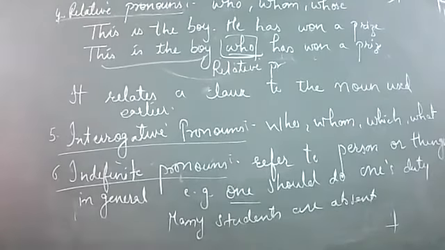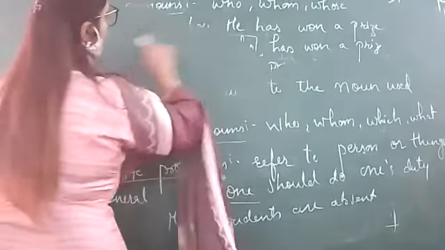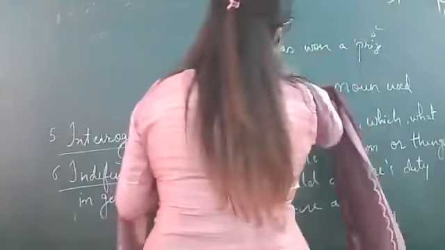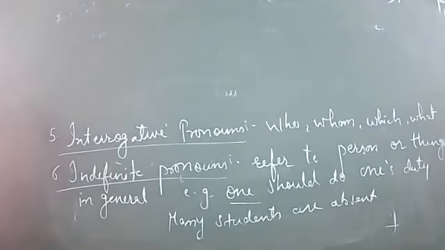Then afterwards we are having the last ones, that is distributive, demonstrative or articles.